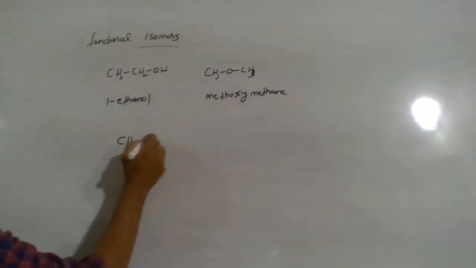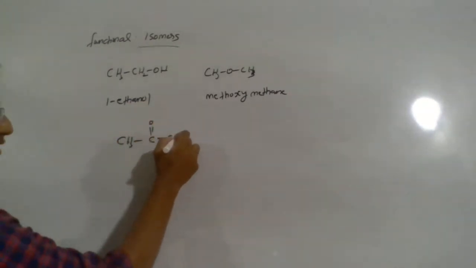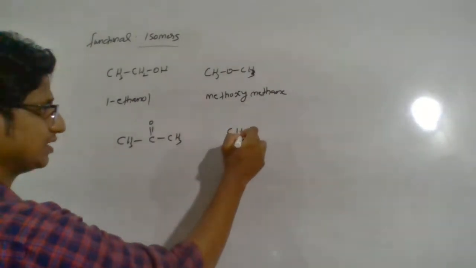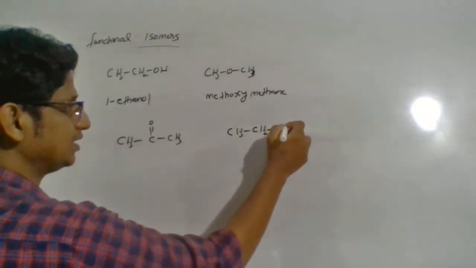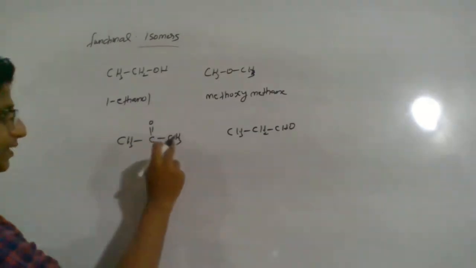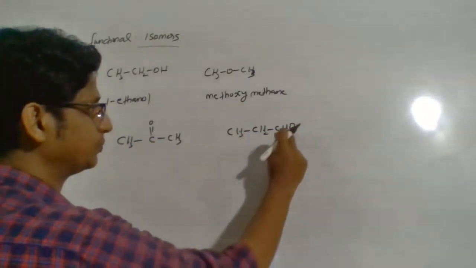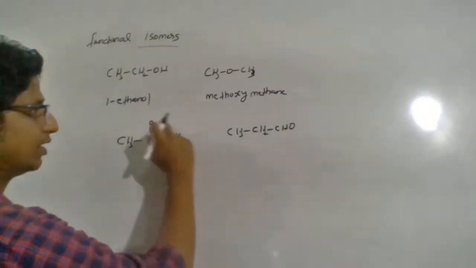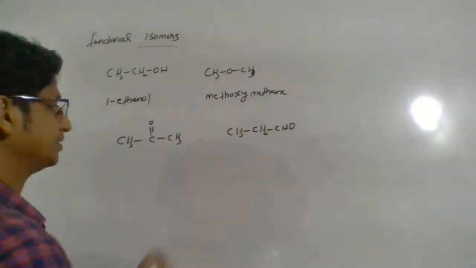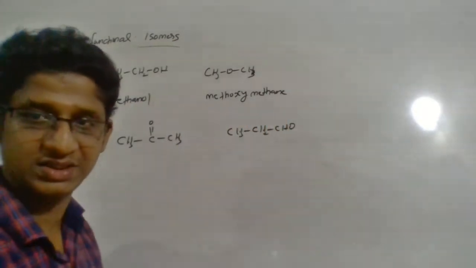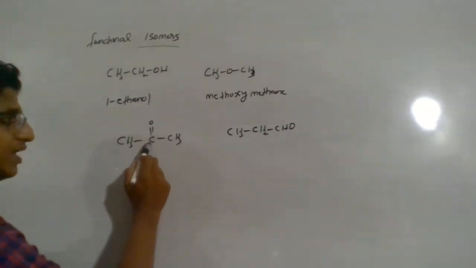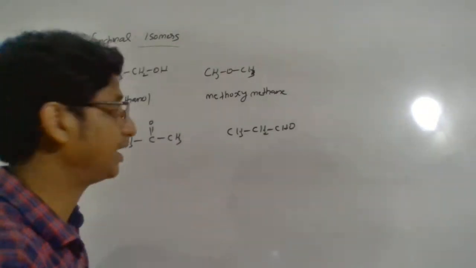Next one, CH3COCH3. Then CH3CH2CHO. 3 plus 3, 6. 3 plus 2 plus 1, 6 hydrogens. 1 oxygen, 1 oxygen. 3 carbons, 3 carbons. Okay, the molecular formula is the same. So what's the difference? One is a ketone, one is an aldehyde. So let us check.